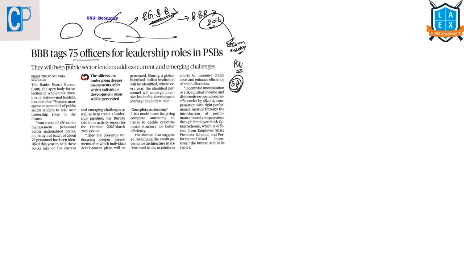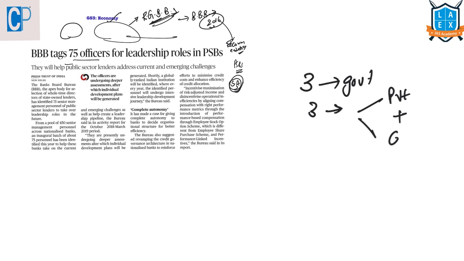Then what is this Banks Board Bureau composed of? It comprises 3 ex officio members from government and 3 expert members, of which 2 are from the private sector, along with the chairman. The first Banks Board Bureau was set up in February 2016 under the chairmanship of former Comptroller and Auditor General of India Vinod Rai for a 2-year term, and that ended in March 2018.